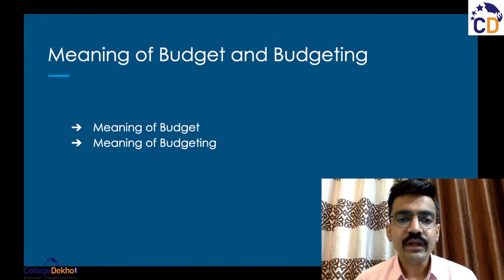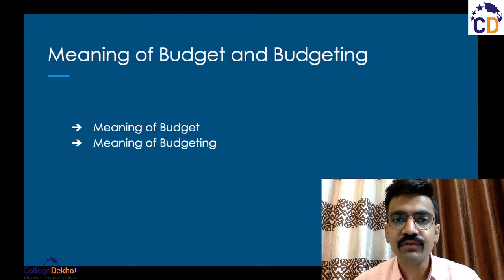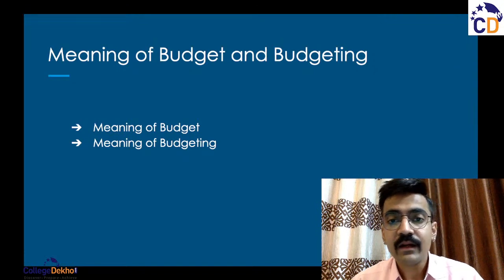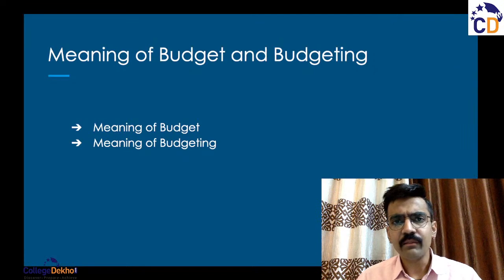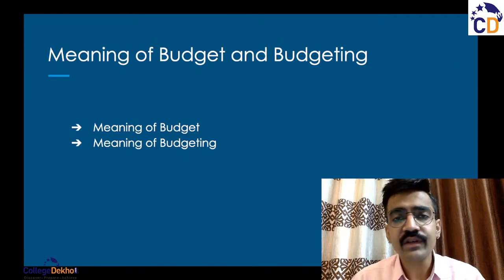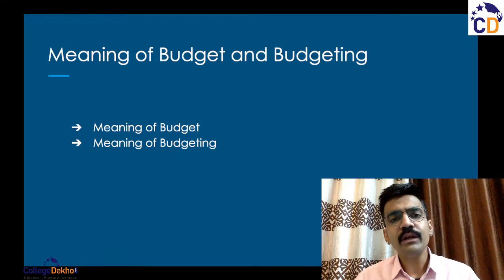A budget is a quantitative expression of a plan for a defined period of time, as in you cannot make a budget for the entire life as of now, because the future is uncertain. So a budget is made for smaller periods of time. It could be made for a month if it is an individual or even a company. It could be made for a quarter, it could be made half yearly, or it could be made for a year as well.